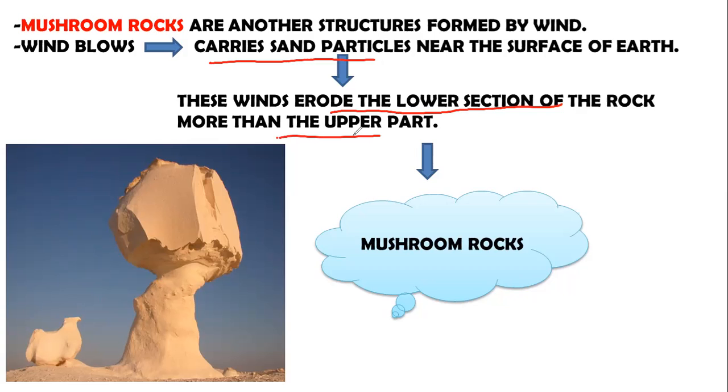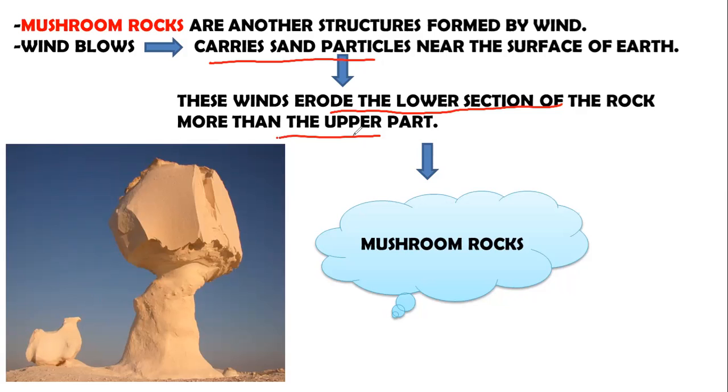In the previous video when we were studying about waterfall, I had mentioned that there are soft rocks and hard rocks as well. So the portion of rock that consists of soft part gets eroded faster than the hard part. So what happens?